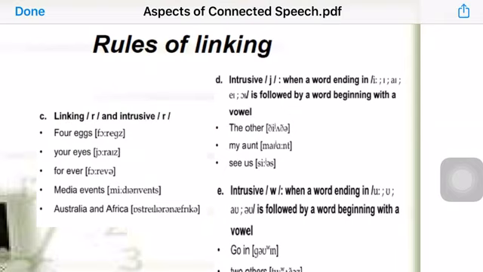Sometimes we use the re sound and we insert it in certain expressions. This is called intrusive. Intrusive means ikhami. Sometimes we insert a re sound that isn't there in the spelling. So, for example,